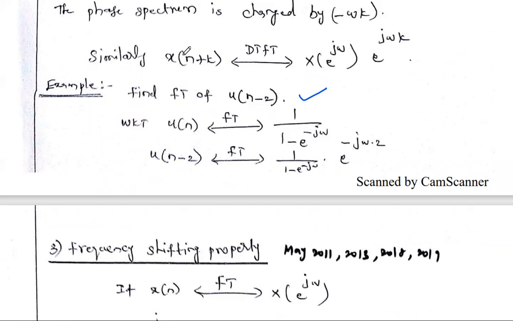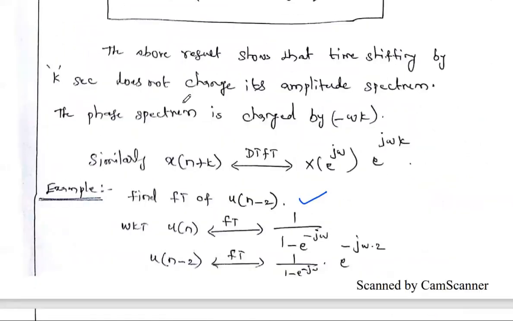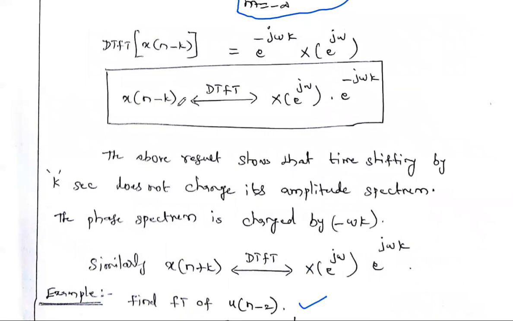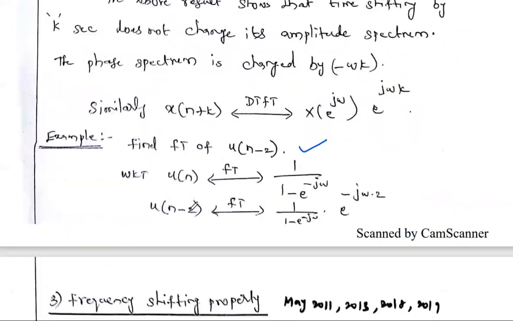Then according to the time shifting property, u of n minus 2 is x of n minus k, where k is the amount of shift. What is the value of k here? 2. So if the amount of shift is 2, the Fourier transform of this signal is the original transform 1 by 1 minus e power minus j omega multiplied with e power minus j omega k, where k is the amount of shift, here 2.